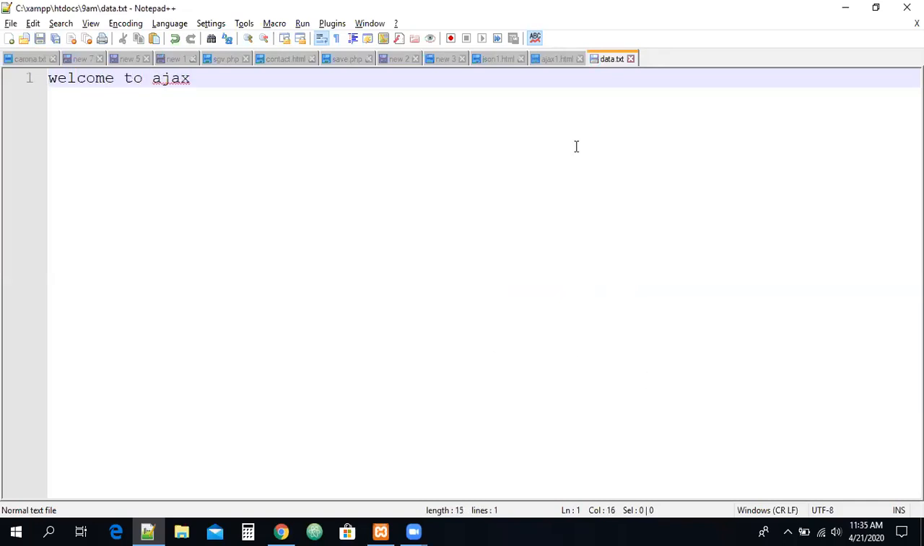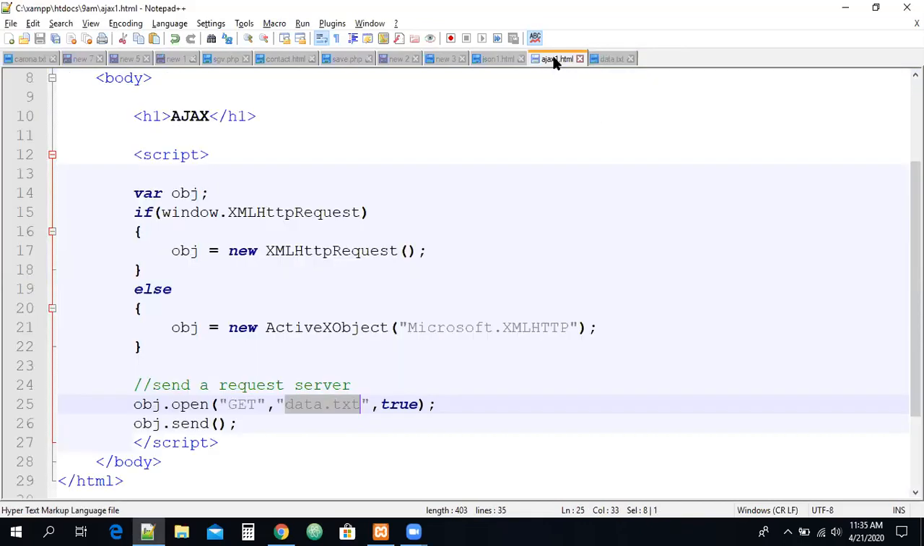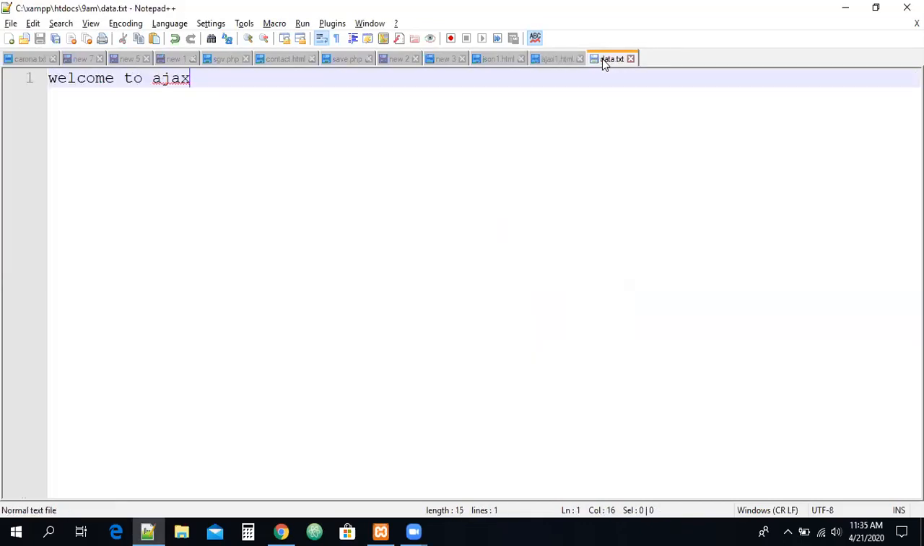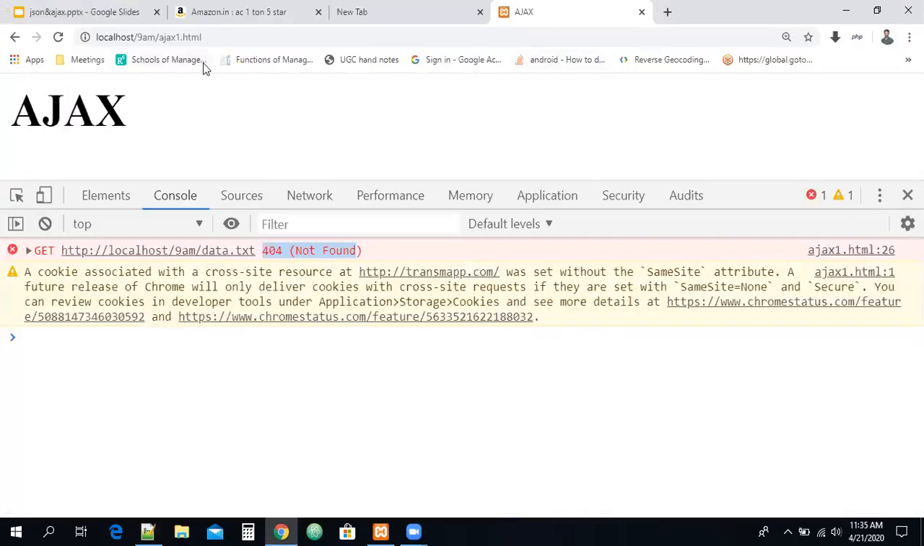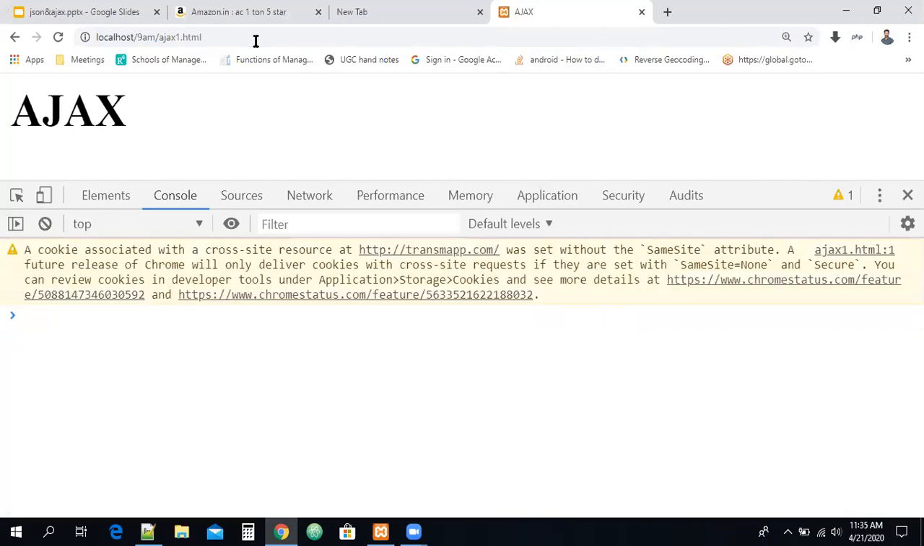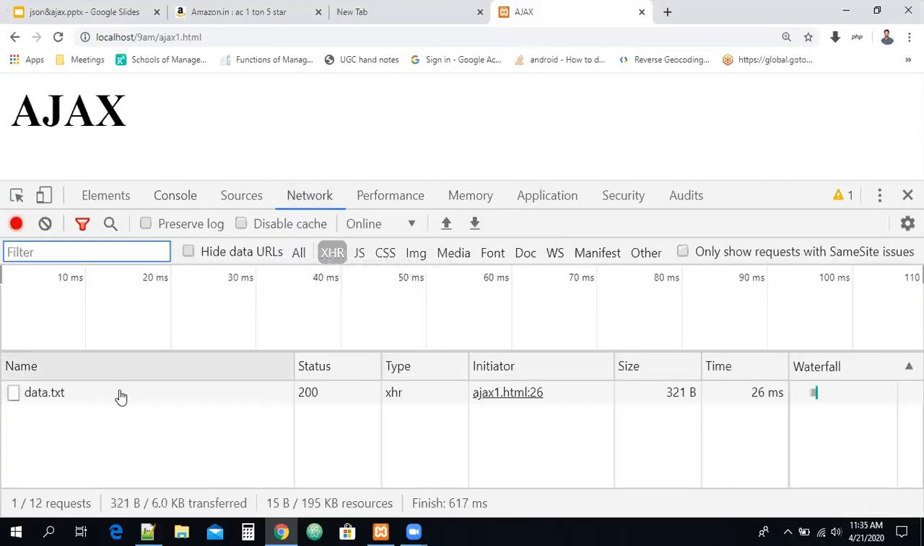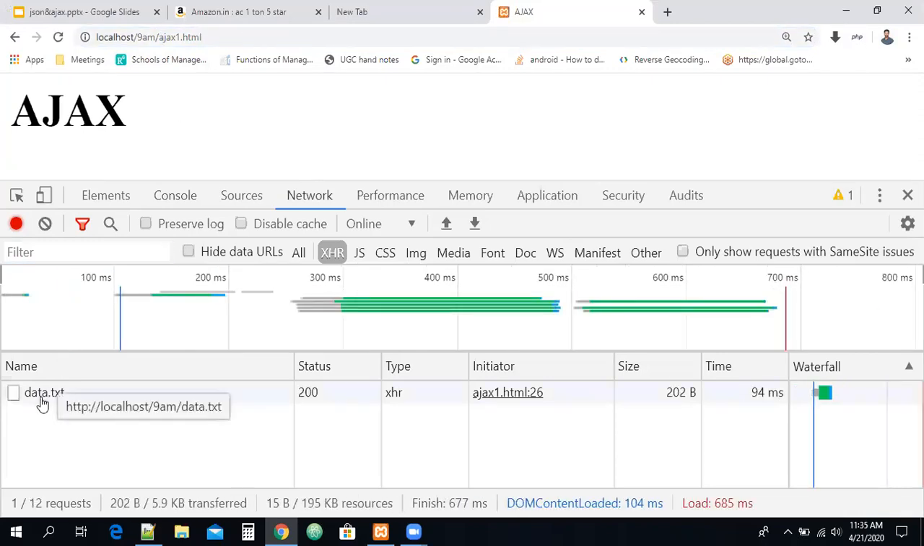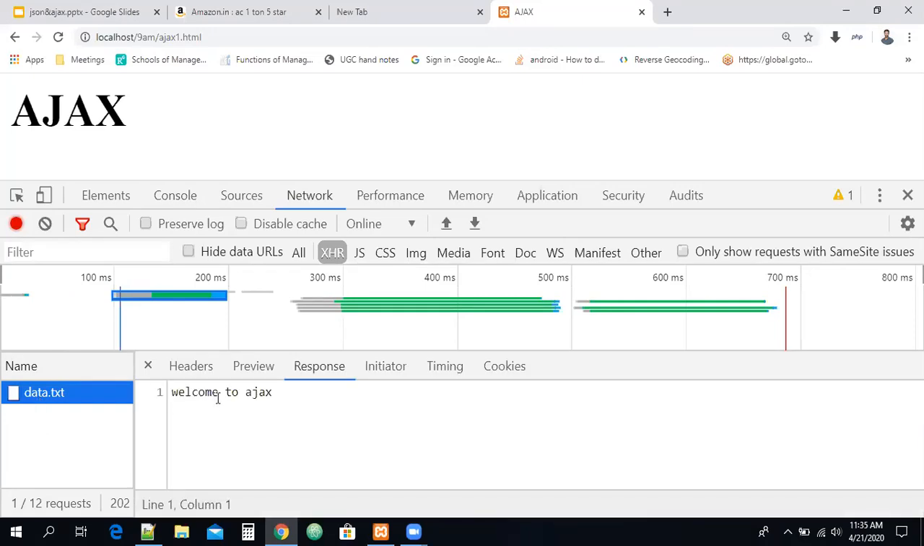Where is the file created? The file is created in the same location. This Ajax file, where it is saved, and this file is also saved in the same location. Now earlier I had an error. Now let me request the same, and you can see, do you have any error here? I don't have any error. Why? Because the file was found when I requested it. In the network tab also we can check, guys. Which file am I executing here? ajax1.html. Let me refresh. Can you see which file is loaded? data.txt was loaded. It has some data.